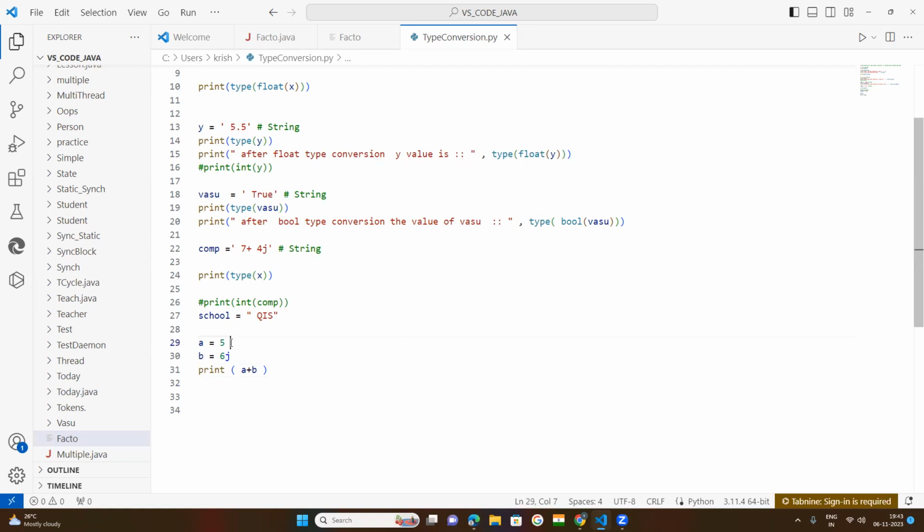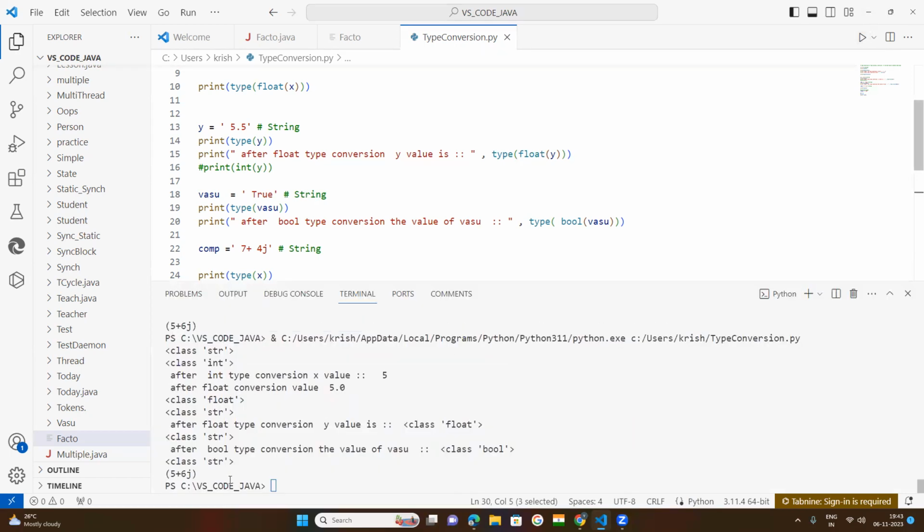So if you create a variable, pass an integer value to this variable, and one more variable b is equal, you pass it the imaginary part. Now print a plus b. You will get the complex number. You will get 5 plus 6j. Okay, 5 plus 6j. This is complex type of data.